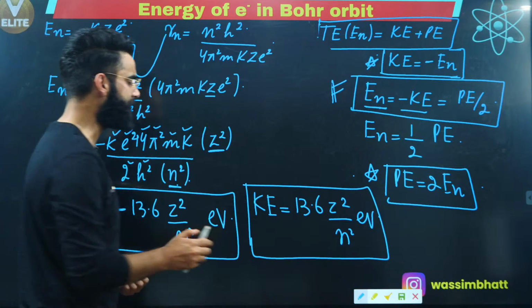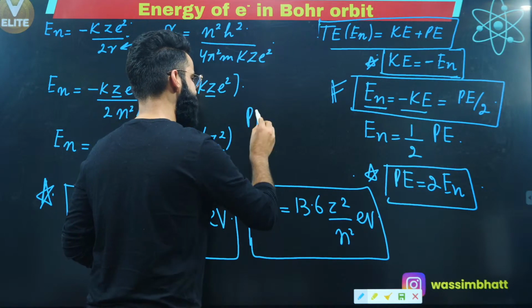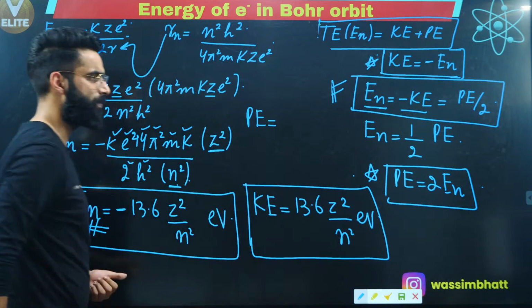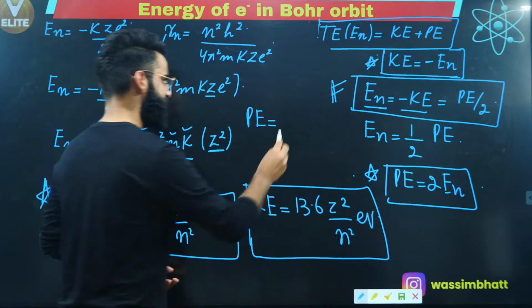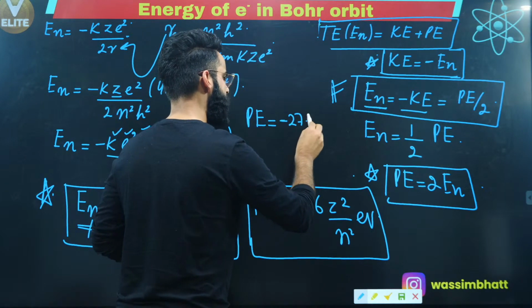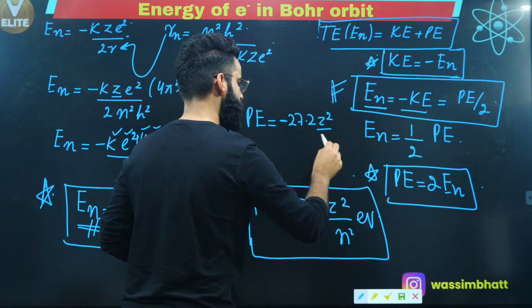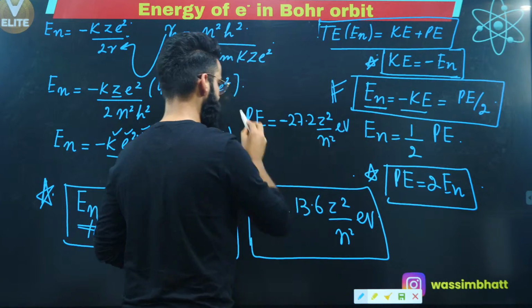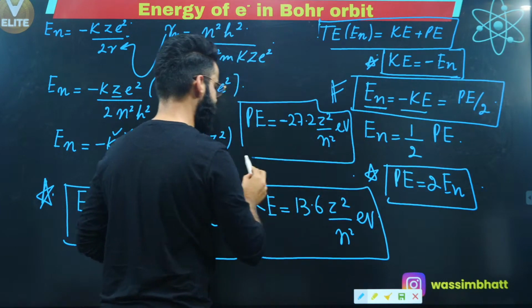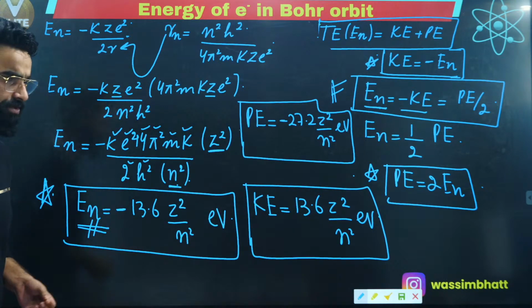Now people, at the same time, you can calculate the potential energy possessed by the electron in the nth Bohr's orbit as well. What is that going to be? That's going to be minus 27.2 Z square divided by n square electron volts, right? These are the three important results which I want you guys to take a note of.